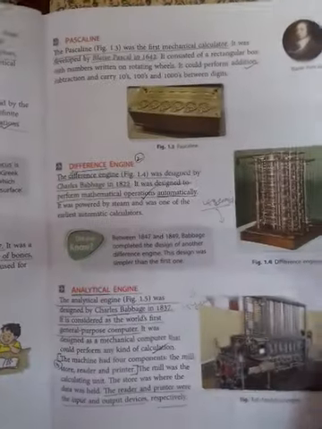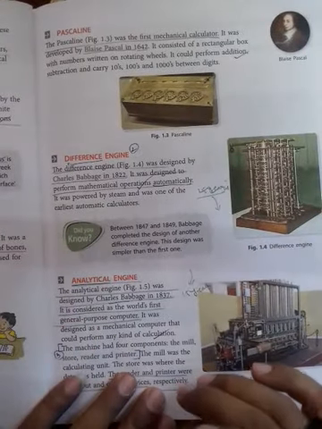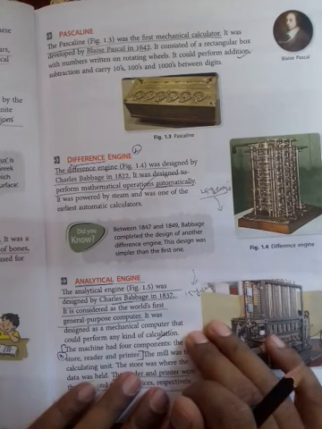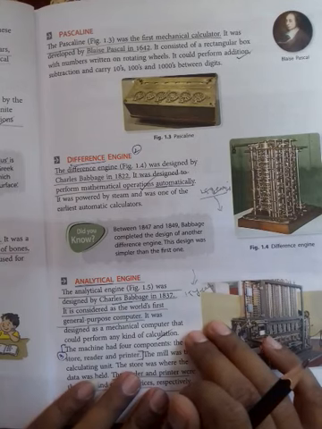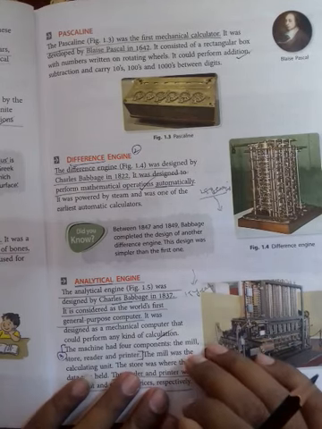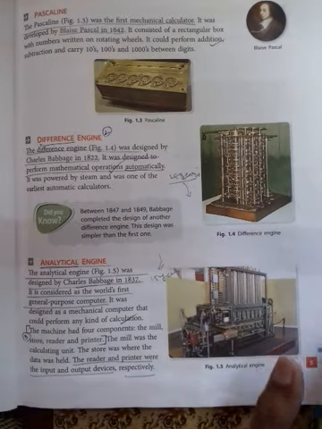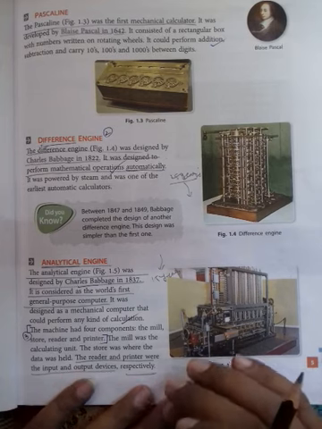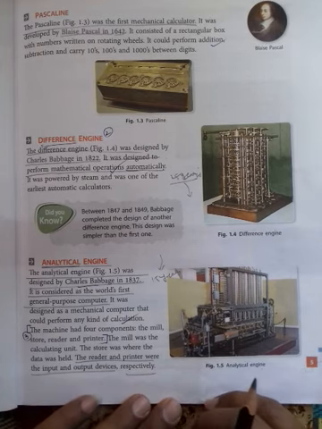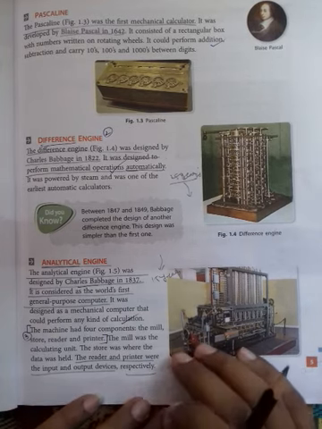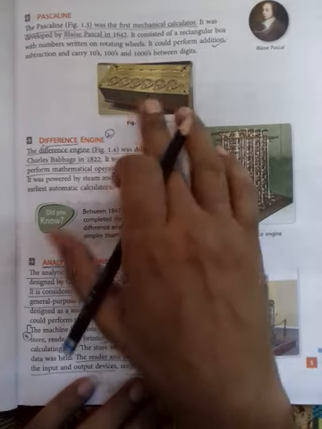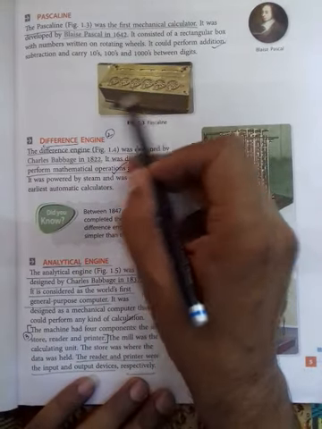Let's go for the next calculating machine, Pascaline. The Pascaline was the first mechanical calculator. It was developed by Blaise Pascal in 1642. It could perform addition and subtraction.